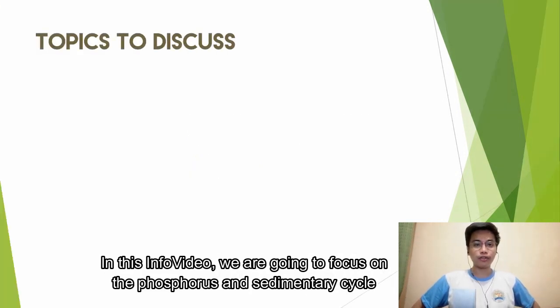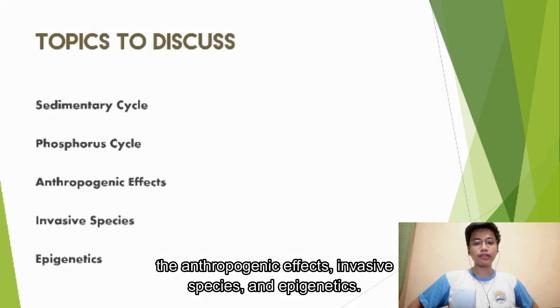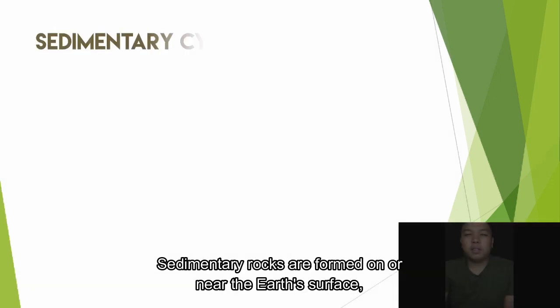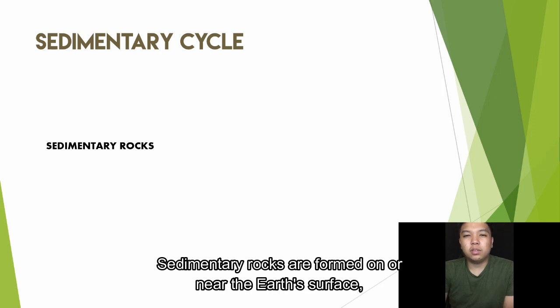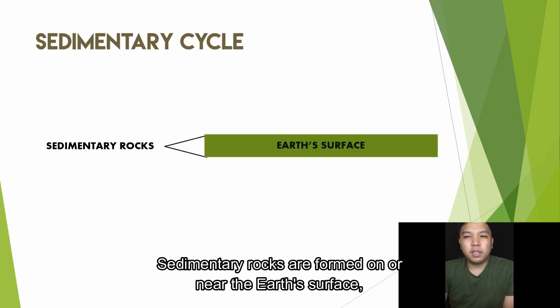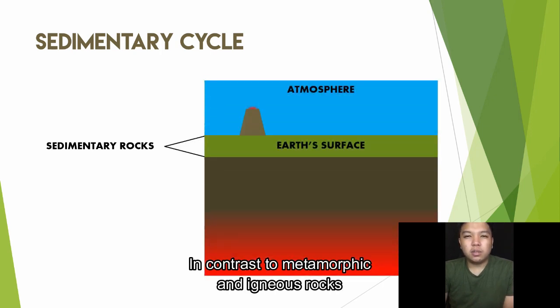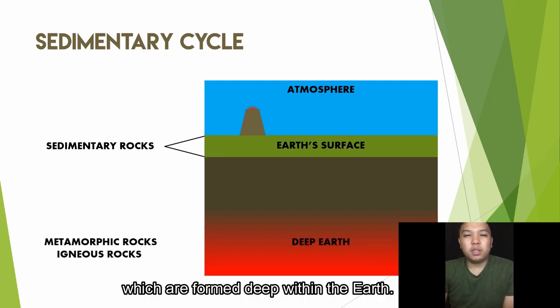In this info video, we are going to focus on the phosphorus and sedimentary cycle, the anthropogenic effects, invasive species, and epigenetics. Sedimentary rocks are formed on or near the Earth's surface, in contrast to metamorphic and igneous rocks, which are formed deep within the Earth.